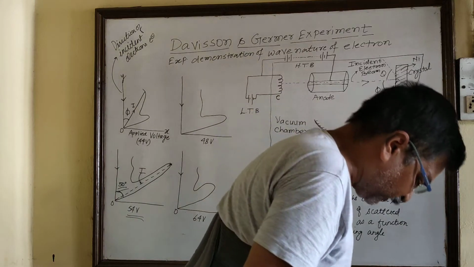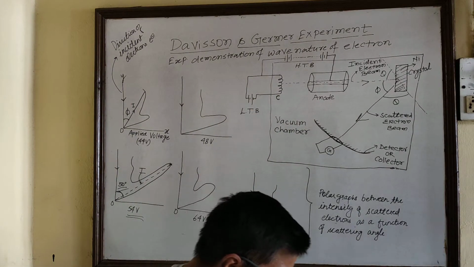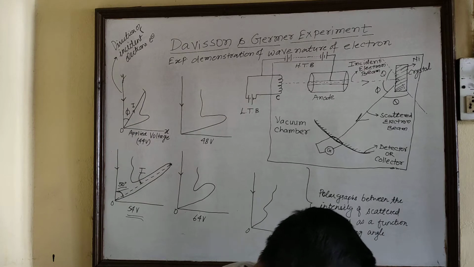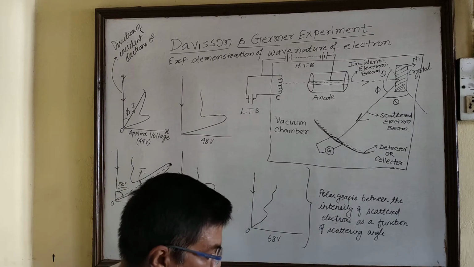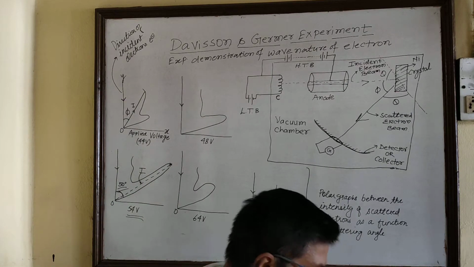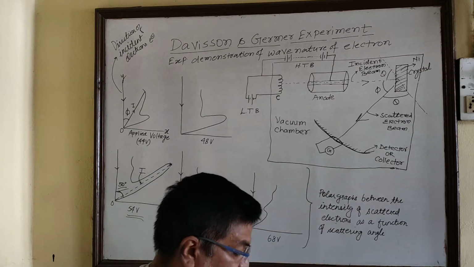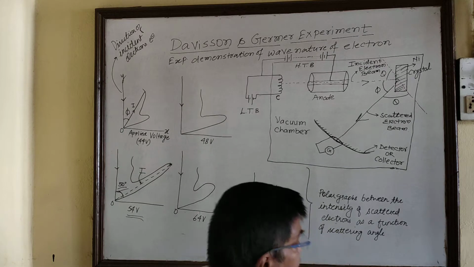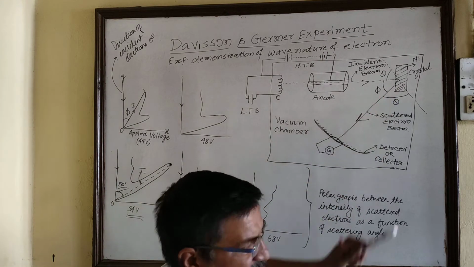On the basis of this, the maximum intensity obtained in a particular direction is due to the constructive interference of electrons scattered from different layers of the regular nickel crystal.